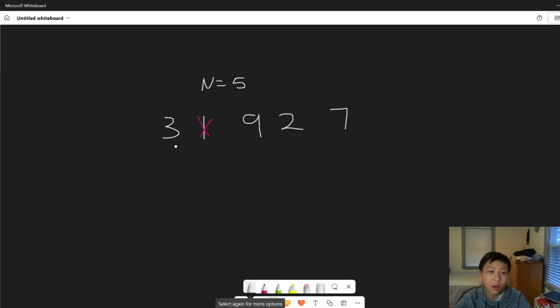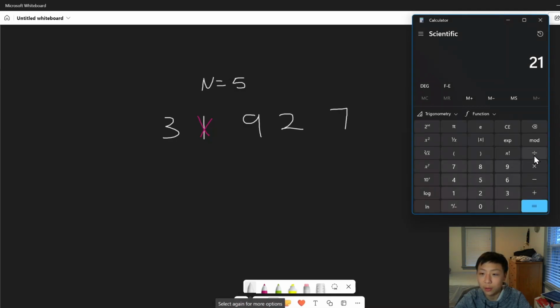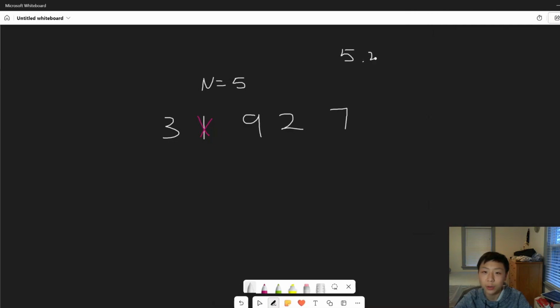So to average it, all we need to do is add them up and divide by the number of elements. So we're going to add all these up and divide by 4. So 3 plus 9 is 12, 12 plus 2 is 14, 14 plus 7 is 21. So we have 21 divided by 4, which will get you 5.25 as your average score. Okay, so that is your average score if Bessie didn't eat any of your homework.